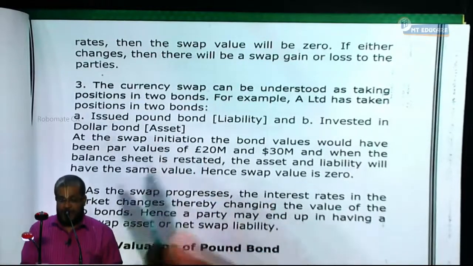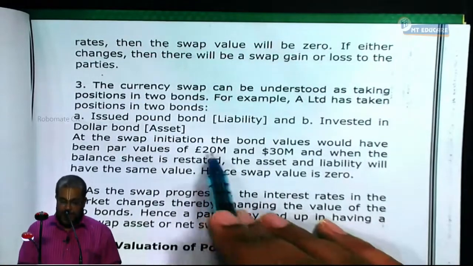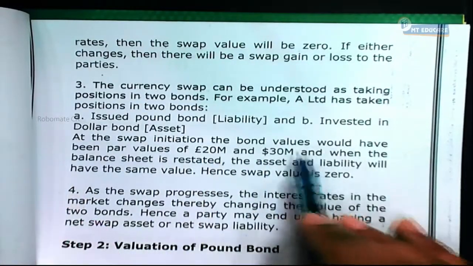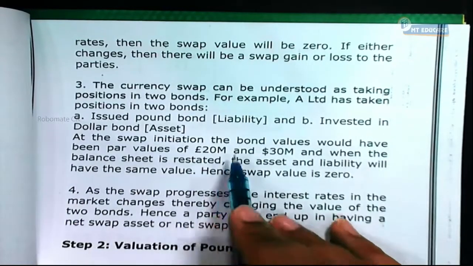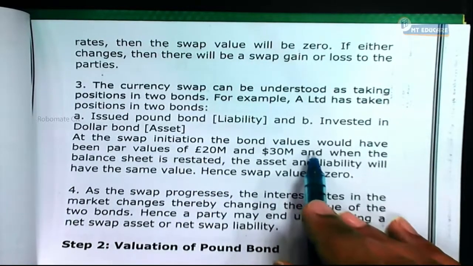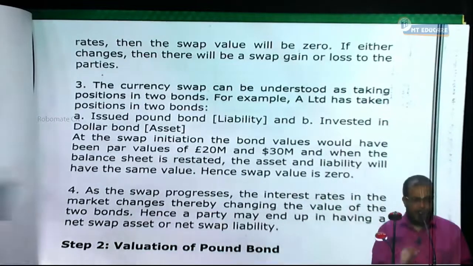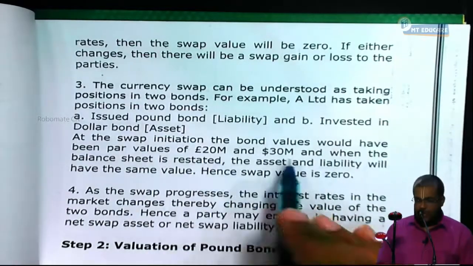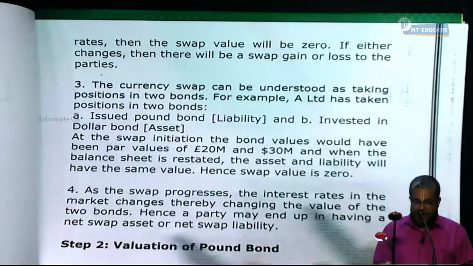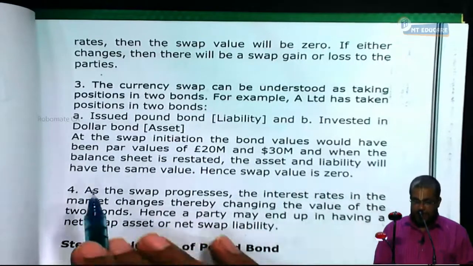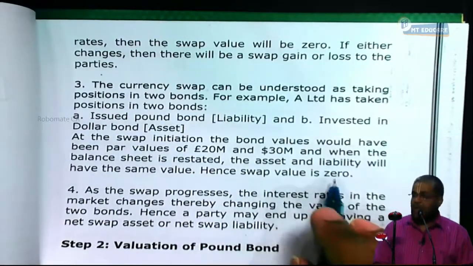Dollar bond, which is the asset. At the swap initiation date, the bond values would have been par values of 20 million and 30 million. Always, we call this a par value swap. What I'm saying is, 20 million and 30 million. And when the balance sheet is restated, the asset and liability will have the same value. Hence, the swap value is